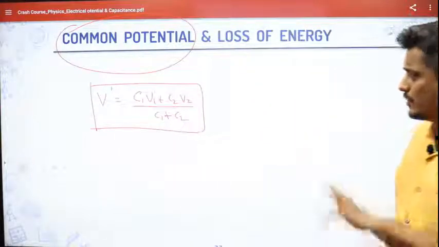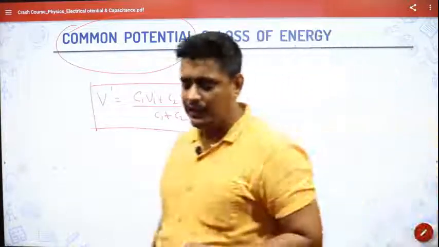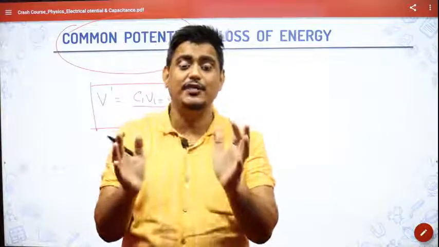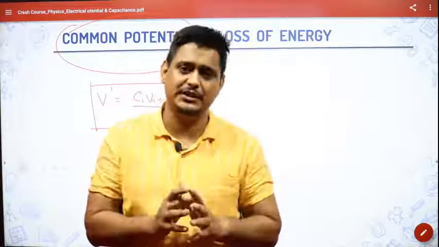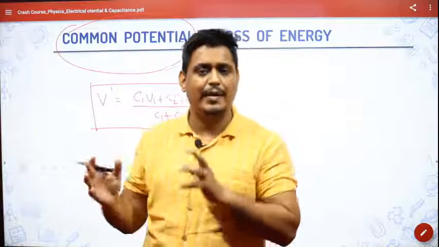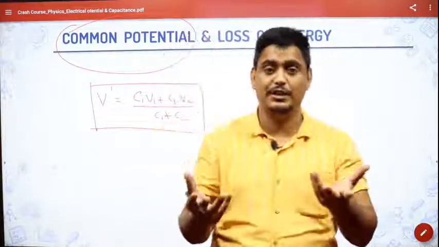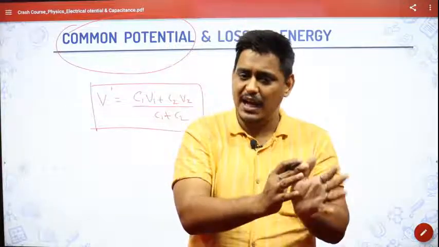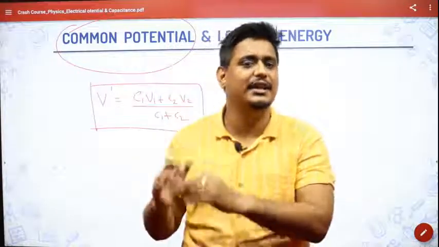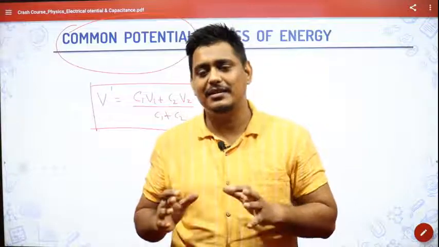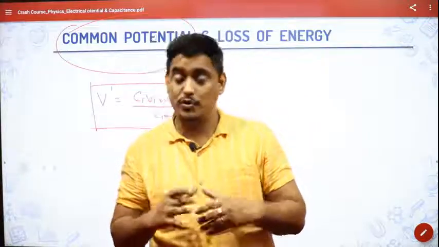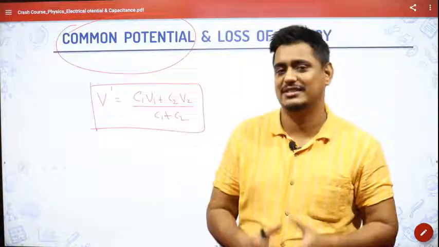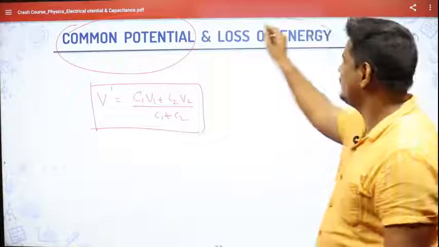And what is observed, please pay attention here, is that the total energy of the capacitors before the combination and the total energy after the combination was not the same. So before the combination it has some energy, after the combination the energy reduces. So we came to the conclusion that energy must be lost, and that's how the loss of energy was found.